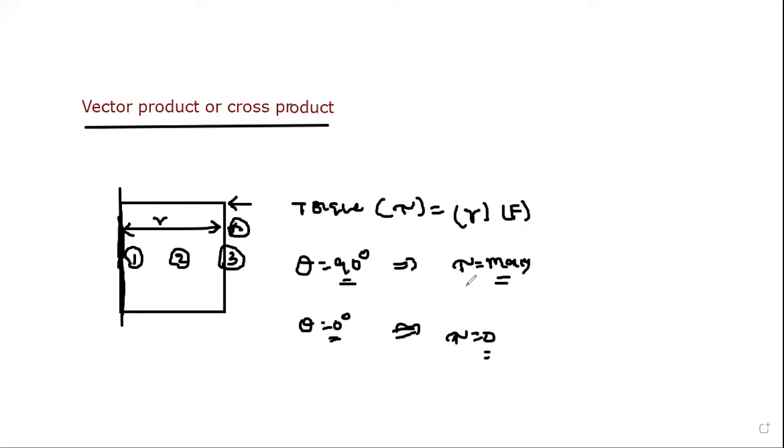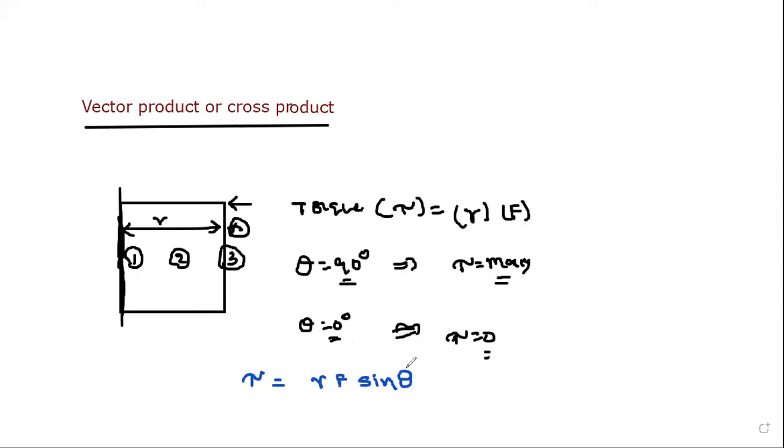Which trigonometric function is useful here? Fine. Sine function only, na? Sine 0 is 0, sine 90 is maximum, one only. So we can write here tau is nothing but it depends on r, f, and also it depends on sine theta.